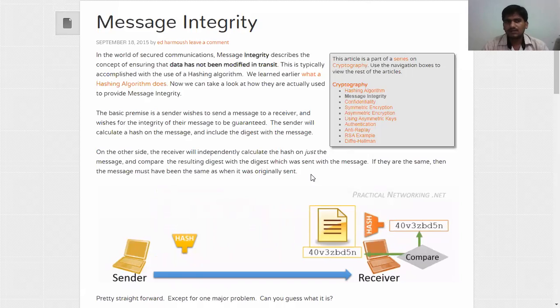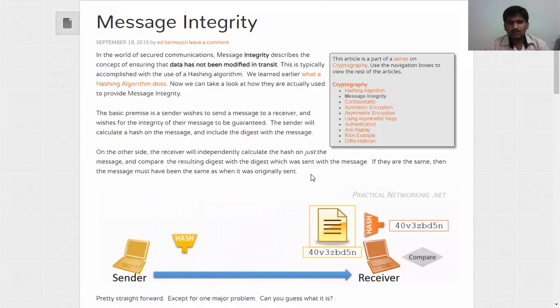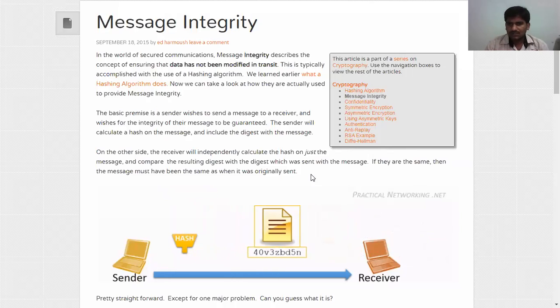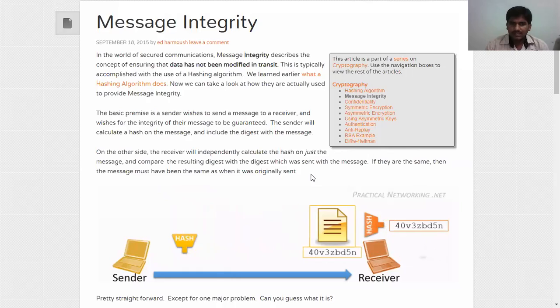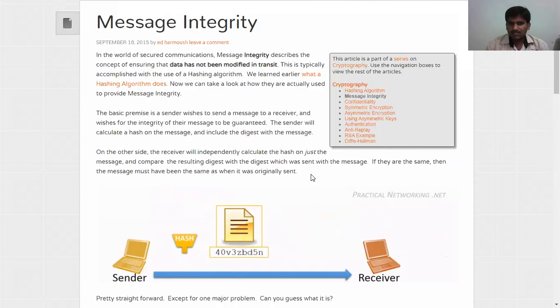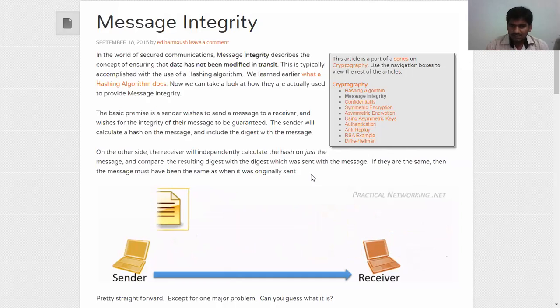This is typically accomplished by using a hash algorithm function. What a hash algorithm is, I will show you now itself. Now we can take a look at what message integrity actually provides. The basic premise is that the sender wishes to send a message to the receiver and wishes for the integrity of their message to be guaranteed. The sender will calculate the hash of the message and include the digest of the message. On the other side, the receiver will independently calculate the hash.